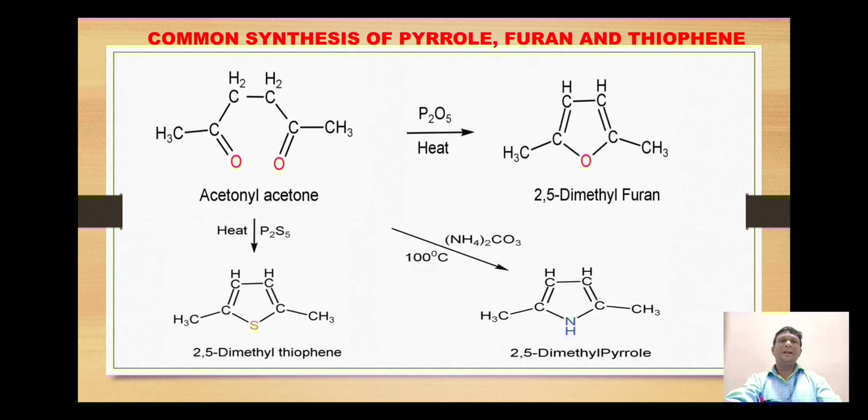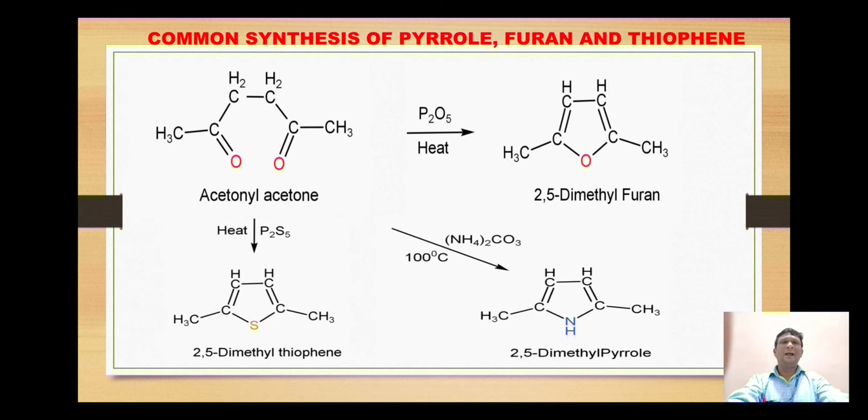Likewise, acetonyl acetone is reacted with ammonium carbonate at a high temperature of 100 degrees centigrade. Here one of the oxo groups is substituted by the NH group to form the amine. So once again the tautomerism takes place, the migration of hydrogens takes place, the formation of double bonds takes place, and there is release of a water molecule, and thus we get the formation of this 2,5 dimethyl pyrrole ring.